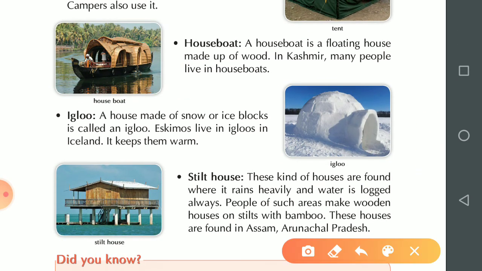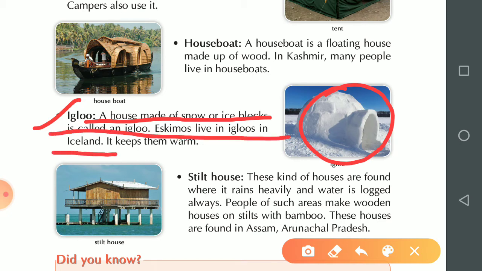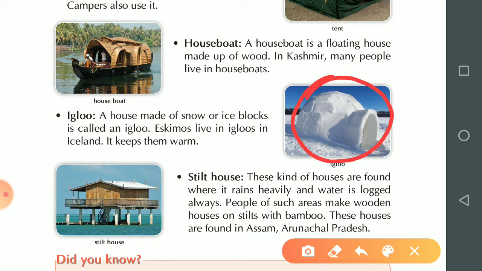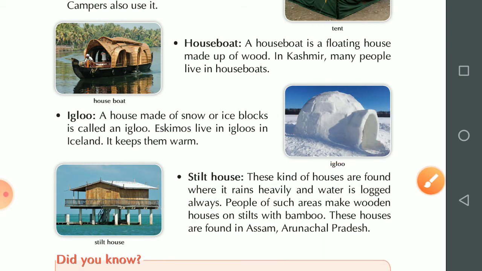Next one is igloo. This is an igloo made of ice blocks. A house made of snow or ice blocks is called an igloo. Eskimos live in igloos in Iceland. It keeps them warm. Who lives in this? Eskimos live in this. It keeps them warm.